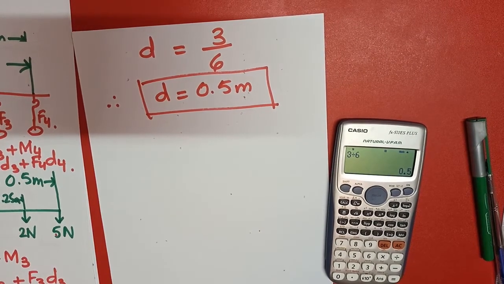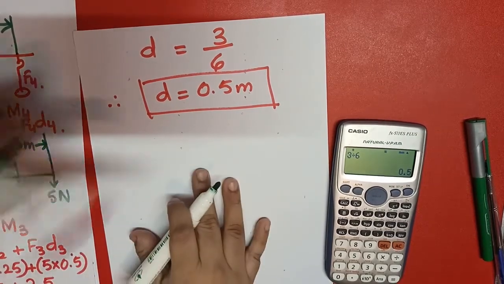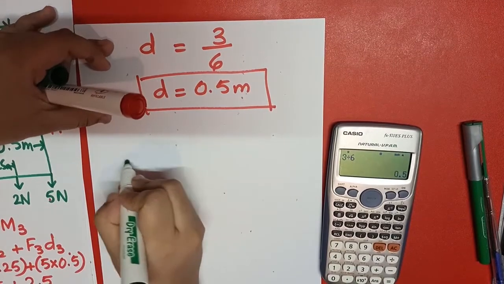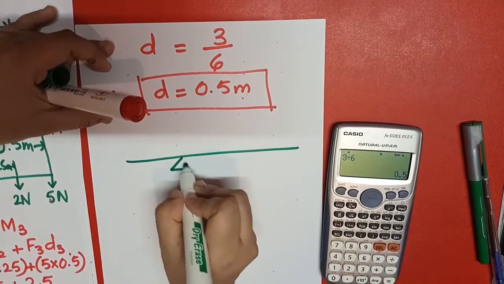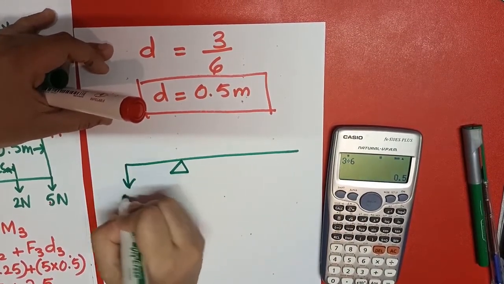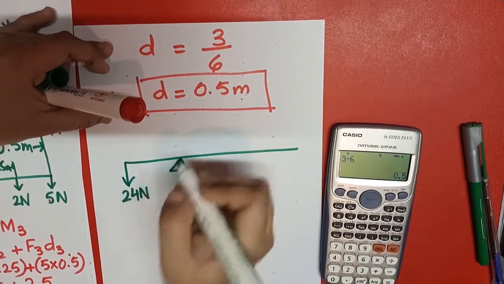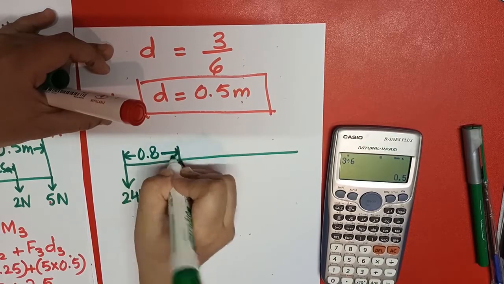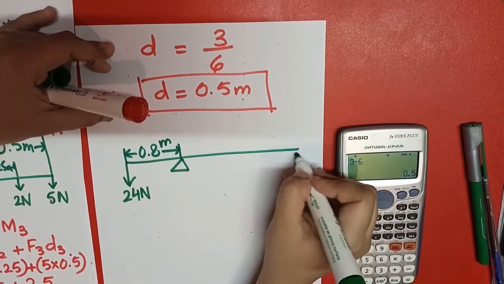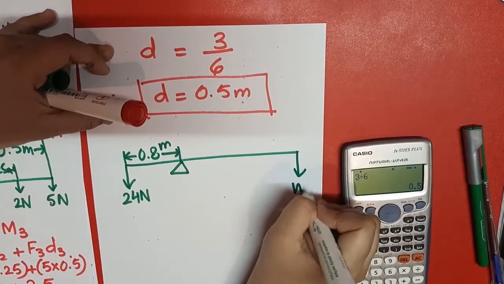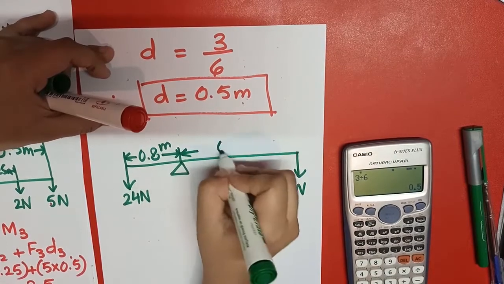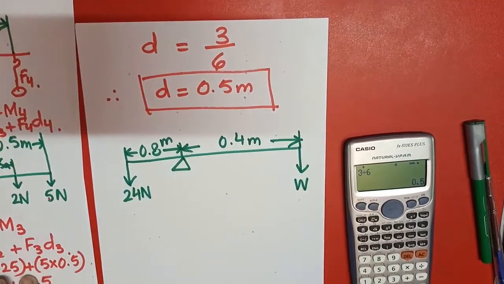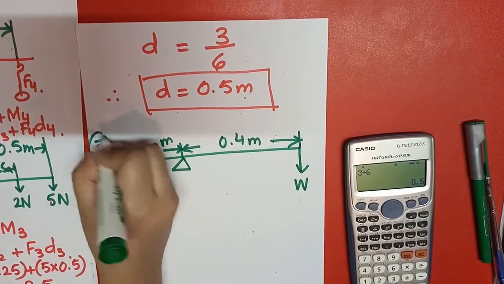For example, I have another question, and which is what? I have this question here, and there is a weight of 24 Newton, and its distance is 0.8 in meters, and this is W, and this one is 0.4 meter. This is the 7th question.